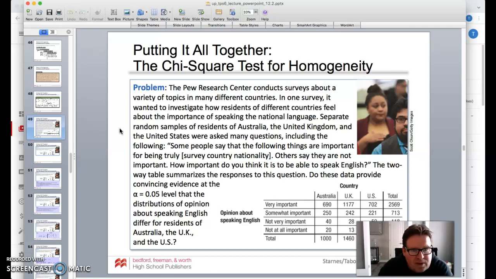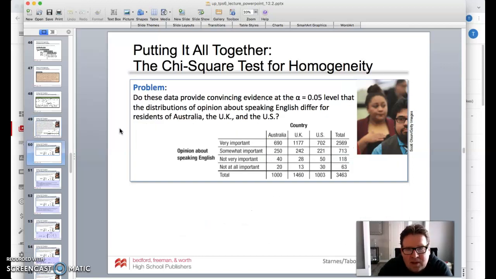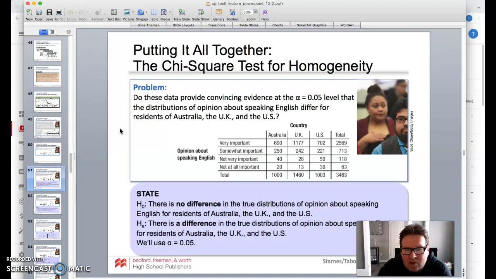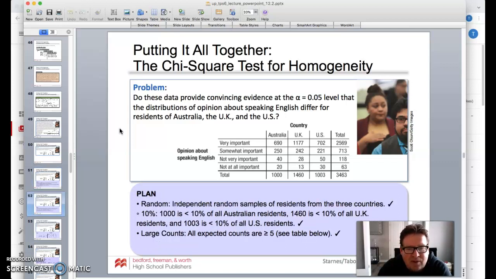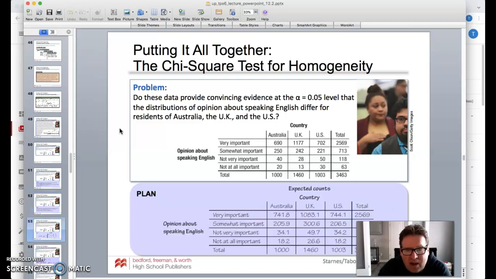Once again, we're going to see if we have convincing evidence that it does. The null hypothesis is that there is no difference. The alternative is that there is, and we're going to use a 5% significance level. The data are random, the 10% condition does hold true, and if you look at the table below, all of the expected counts are over 5. Again, we have those expected counts there, and we can use the calculator to do those as well. So look at that Tech Corner video.